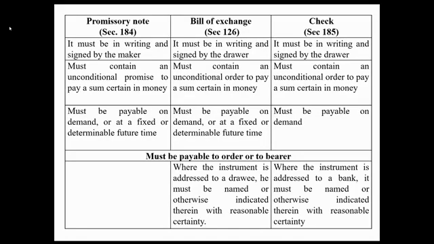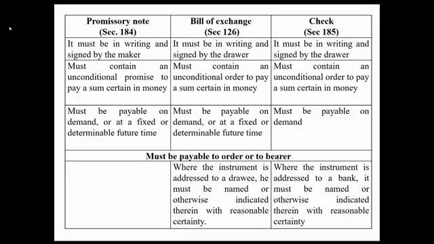Now, let us summarize. Okay, yung requisites ng negotiable promissory note, bill of exchange, saka check. Manonotice nyo sa promissory note, signed by maker. Bill of exchange, signed by drawer. Check, signed by the drawer. Okay, promissory note, unconditional promise. Bill of exchange saka check, unconditional order. Next, sa promissory note, payable on demand or at a fixed determinable future time. Bill of exchange, demand or fixed determinable future time. Pero pag check, always payable on demand siya.